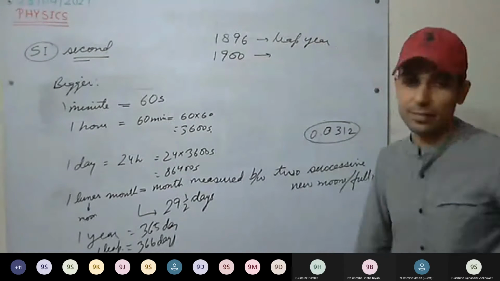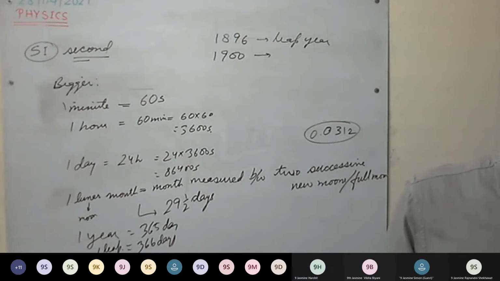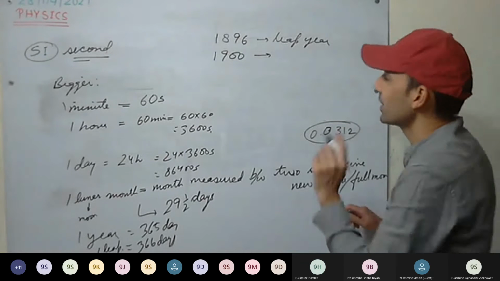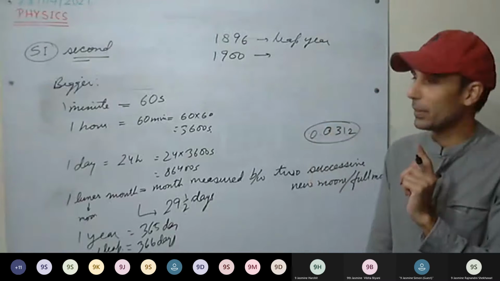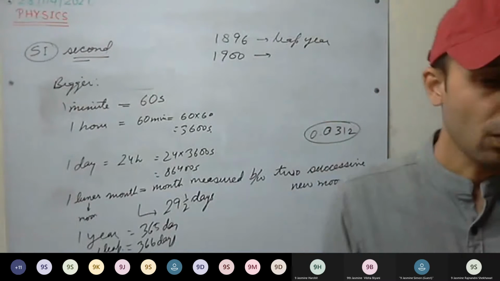1900. Is it a leap year? Yes, sir. Why? See here, there is one more condition on leap year.